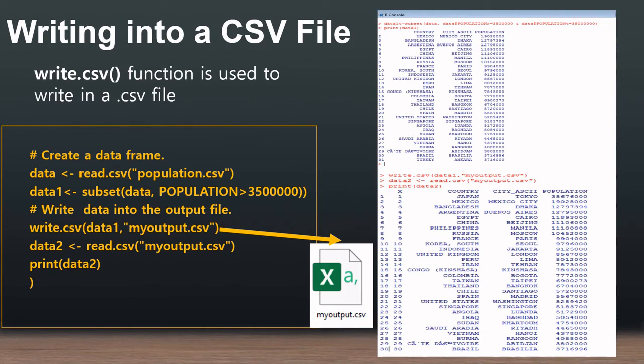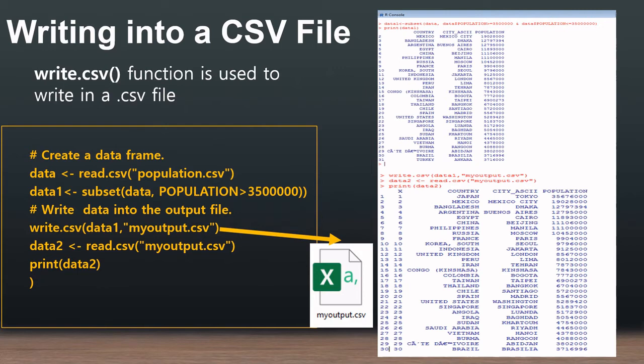Now the next thing is writing into a CSV file. Earlier we discussed how to read the CSV file. Now how to write data inside the CSV file. So the function called write.csv is used to write in the CSV file. See what I am doing here. Here I am creating the data frame. So data is going to read the CSV file, read.csv population.csv, the same file.